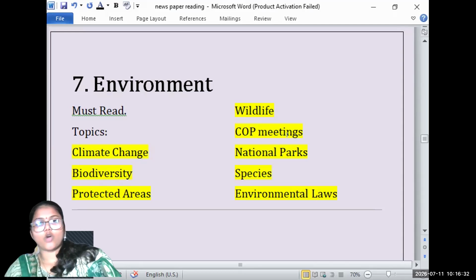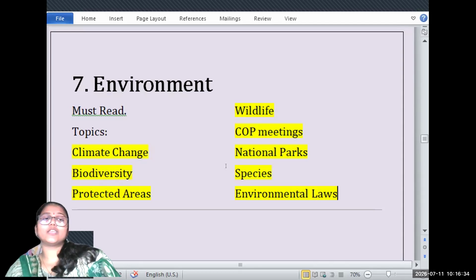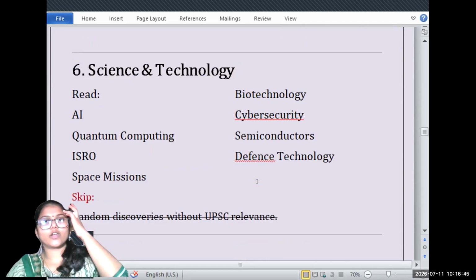You should be very, very specific about extracting information like COP meetings and national parks. And one thing, you won't get everything in one day. One day you will have information related to wildlife, another day information related to national parks and species. So you don't need to bother that so many topics are there.